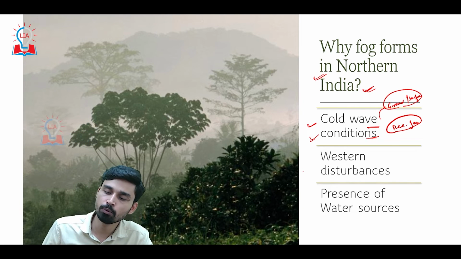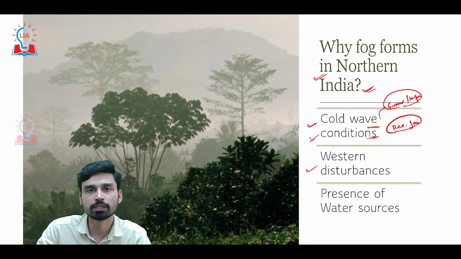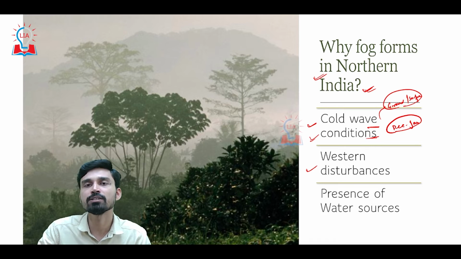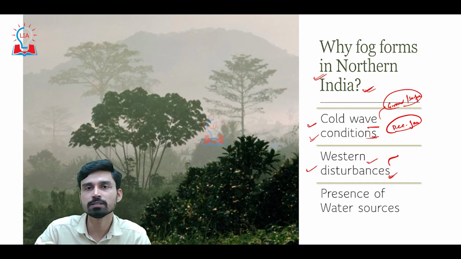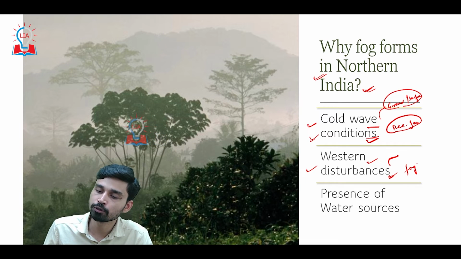The second reason which contributes to the development of fog is the movement of western disturbances. Western disturbances, in simple terms, can be defined as storms that generate over the Mediterranean Sea region and bring a large amount of water vapor moisture toward the Indian subcontinent. When it moves toward India, it comes into contact with the Himalayas, and when the air system rises along the slope of the Himalayas, it causes rainfall. Due to the rainfall and also the presence of water vapor in the western disturbances, the amount of water vapor increases in this area, which cools down very rapidly due to the cold wave conditions, and that also results in the formation of fog.